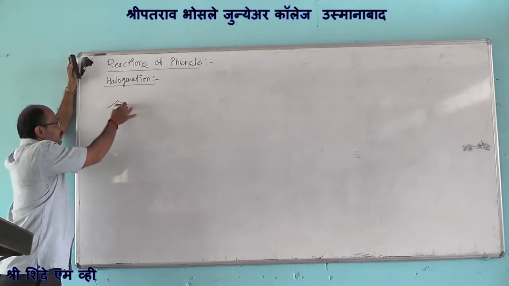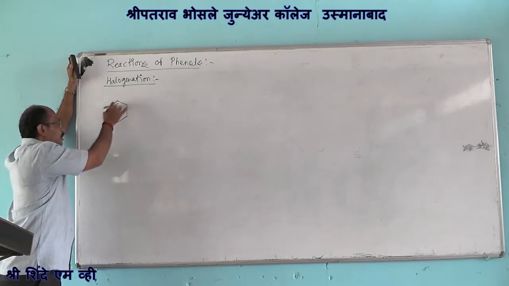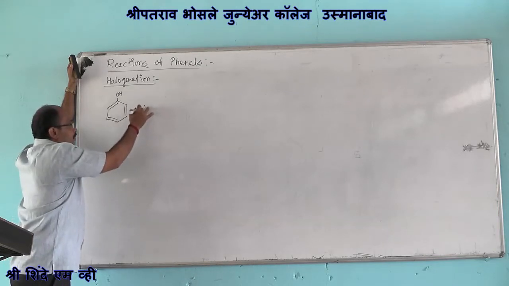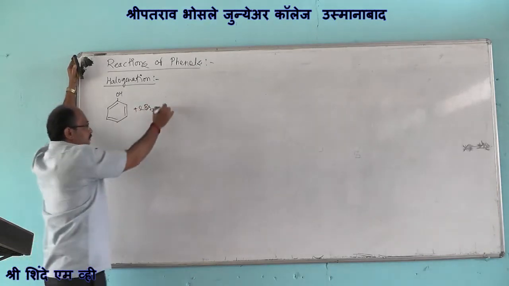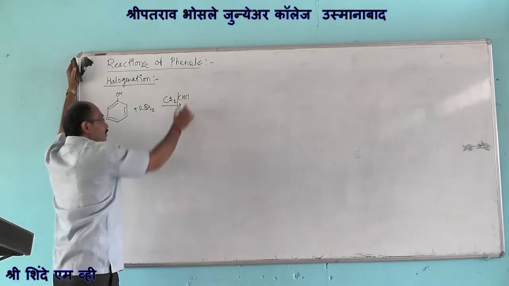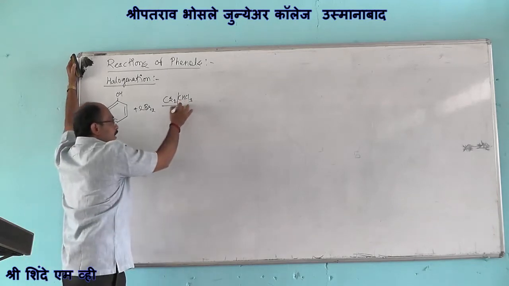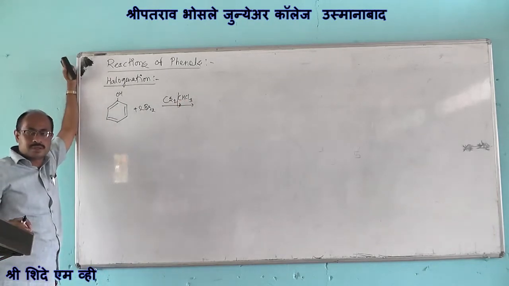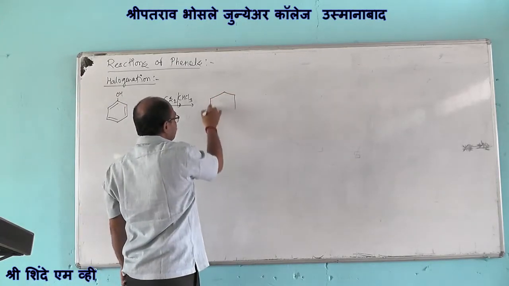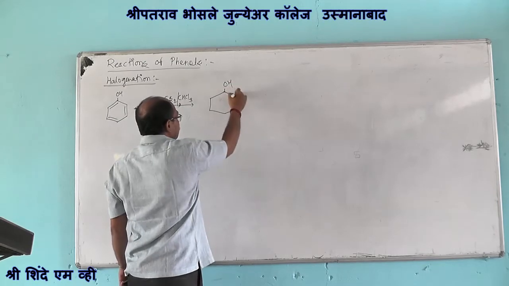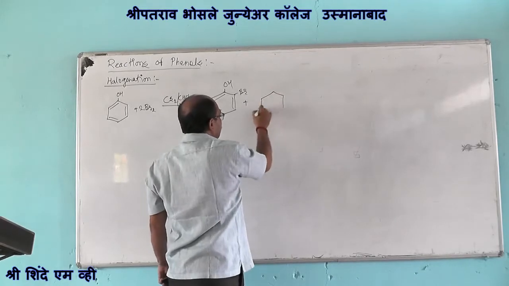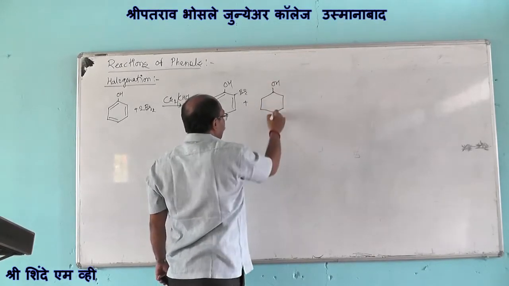Phenols, on treatment with liquid bromine in presence of carbon disulfide or chloroform, give a mixture of orthobromophenol and para-bromophenol.